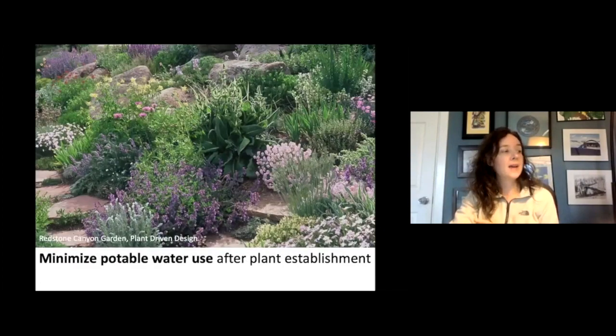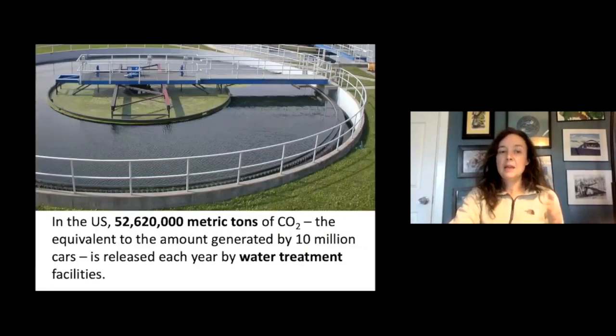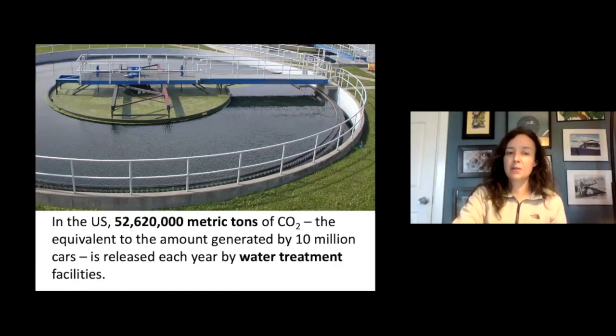And so with that, on my projects, we try to walk away with minimizing potable use after plant establishment, because again, just adding more potable water to increase the amount of ecosystem services for the plant layers doesn't help us with the other part of the equation, which is energy and carbon.